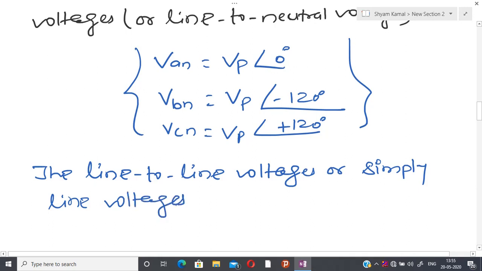And in the previous class I told you that whenever we calculate voltage with respect to the neutral line, we coin one terminology that is called phase voltage.